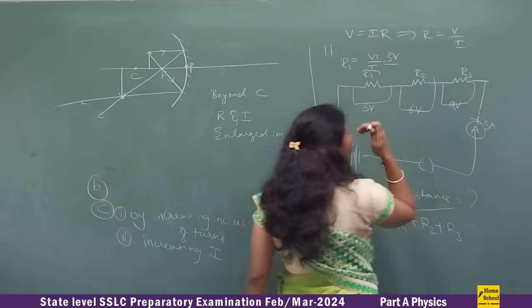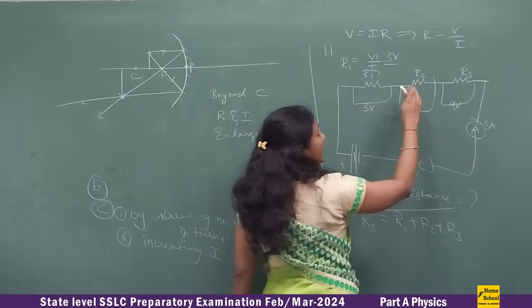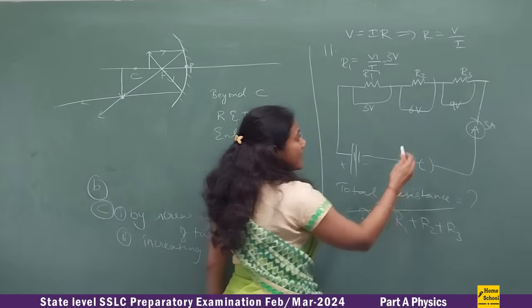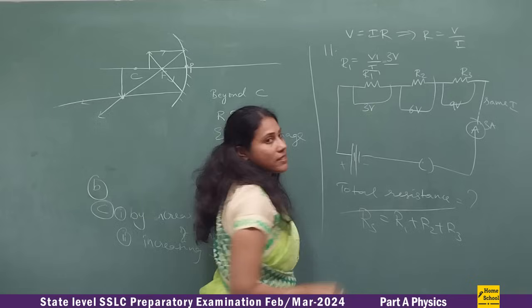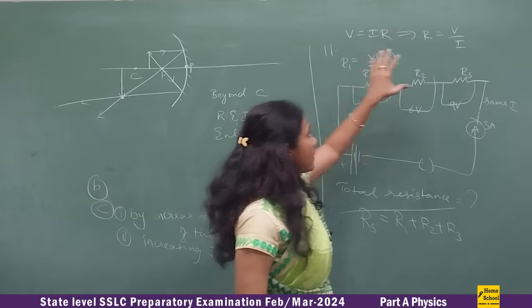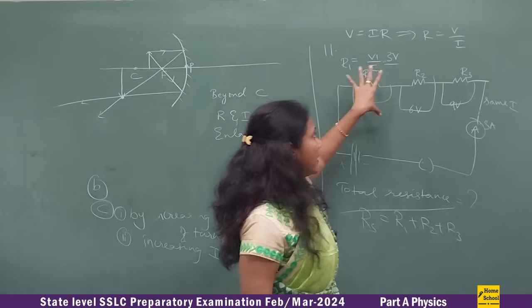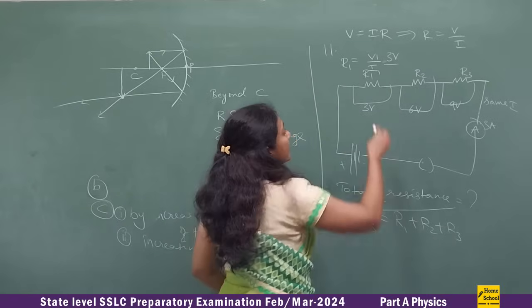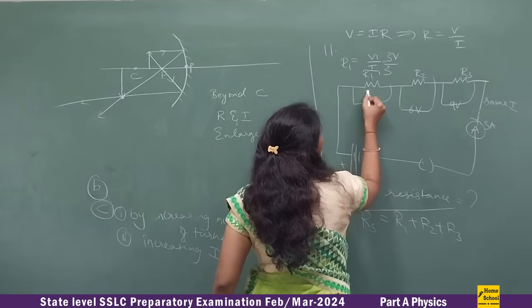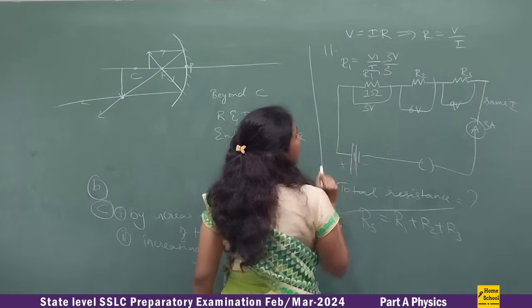And we all know, whenever resistors are connected in series, the same current flows through all the resistors. That means 3 amperes flows here, here, here also. So I is constant here, right? So 3 by 3, that is 1. So R1 value is 1.